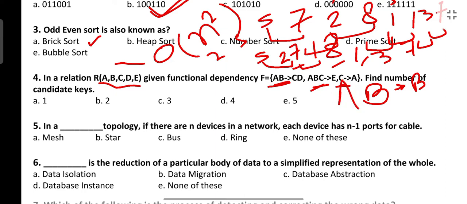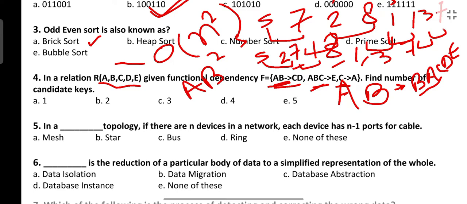If we take A here, let's see. So AB, what can it determine? B can determine B, A can determine A. Can AB determine anything? Yes, AB can determine CD. And you can see ABC can determine E, so E can also be determined from here because we have ABC present. So AB will become one candidate key. But we don't have to stop here. We need to find other candidate keys also.